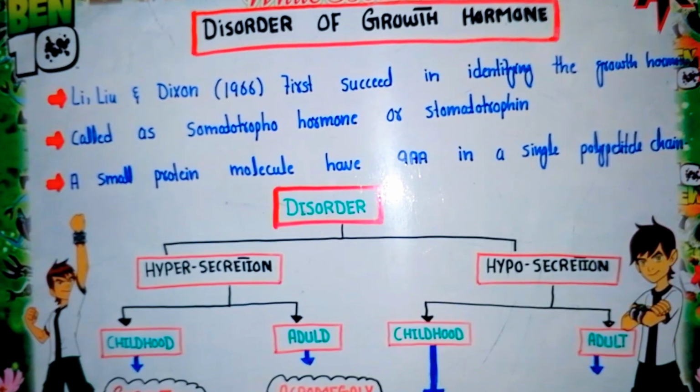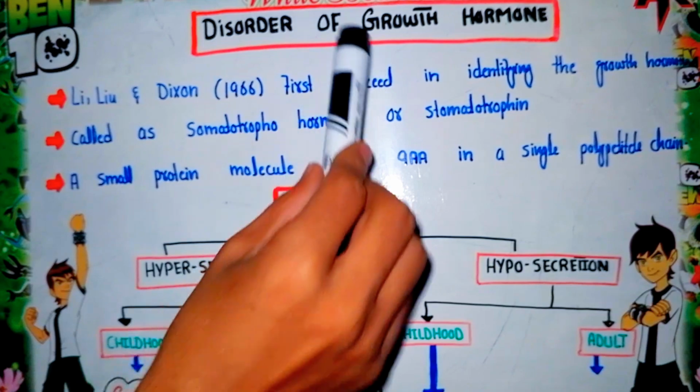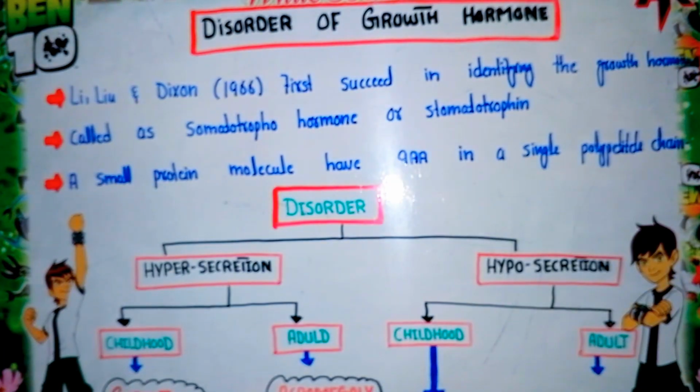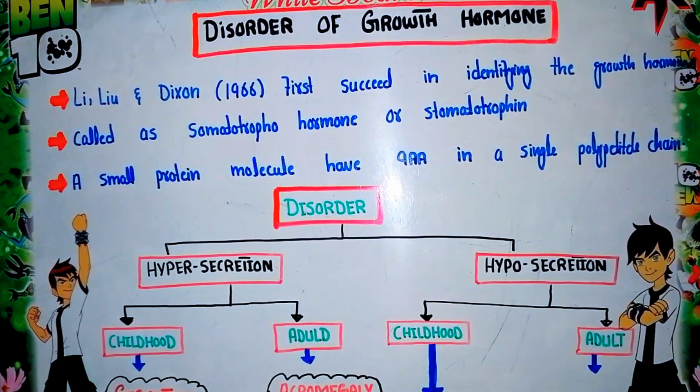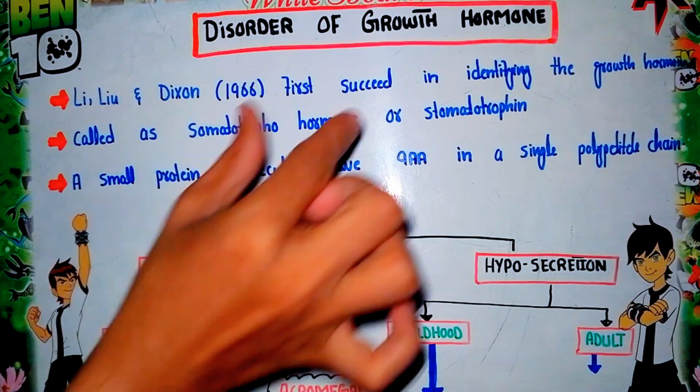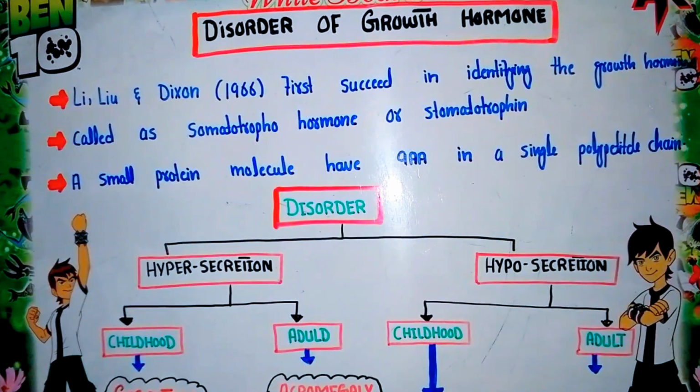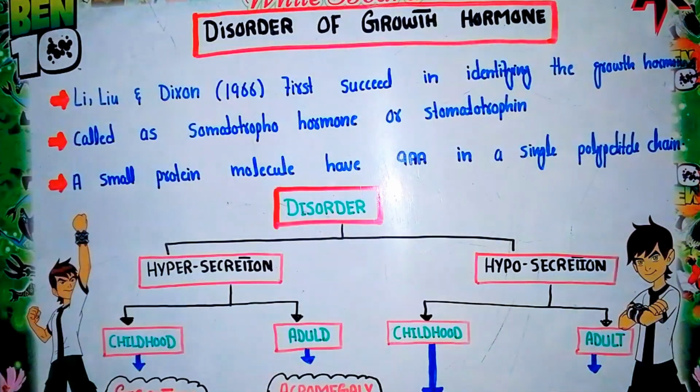Hi guys, in this video lecture we will discuss the disorders related to growth hormones. First of all, we will learn about what growth is. Growth is basically an increase in the size of the body. This is called growth. So mainly the hormone that is responsible for the increase in the size of the body, or you can say the cell, is called growth hormone.